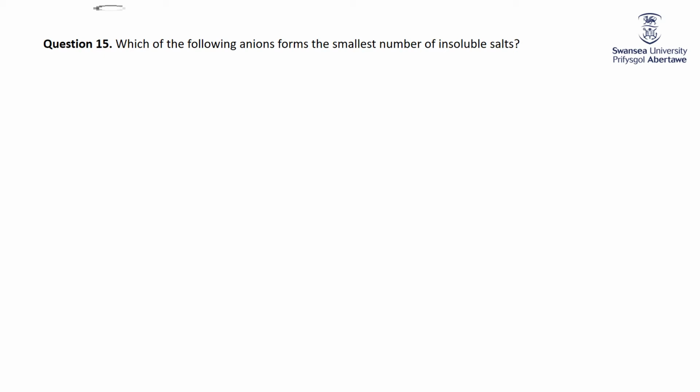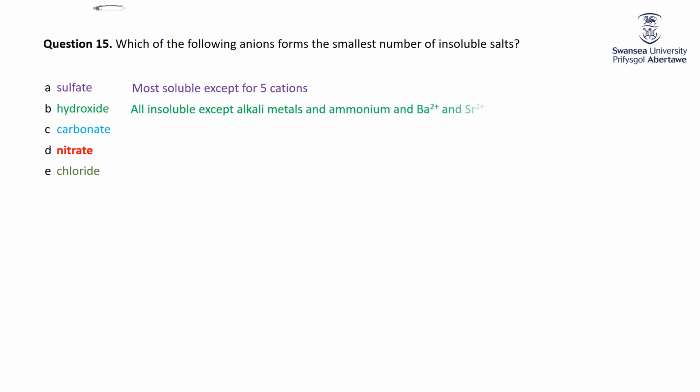Which soluble ion forms the smallest number of insoluble salts? Well, sulfates, we know that they're soluble except for 5 ions that I listed out for you. I actually think there might have been 6, so it's silver, lead, mercury, and then the 3 heavier alkaline earth metals. Hydroxide, all insoluble except alkali metals, ammonium, barium, and strontium. Carbonate, all insoluble except alkali metals and ammonium. Nitrates are all soluble, and chlorides are mostly soluble except, of course, for silver, lead, 2 mercuries, and copper plus. So therefore nitrate has the smallest number because it doesn't have any.